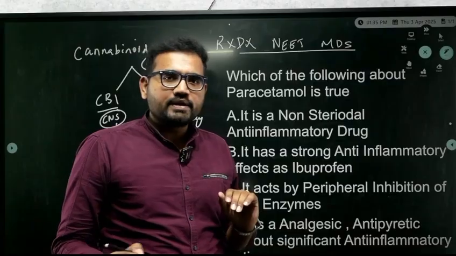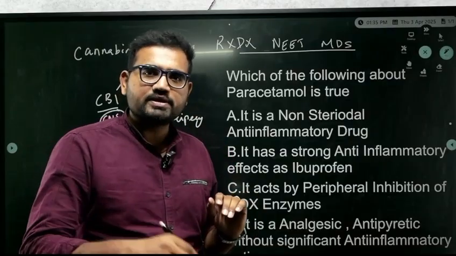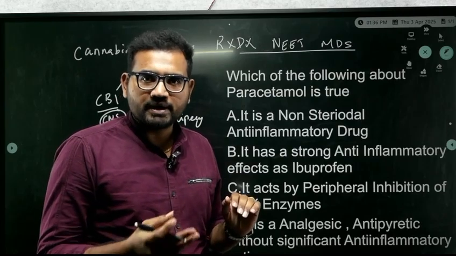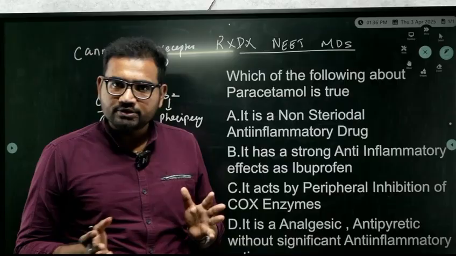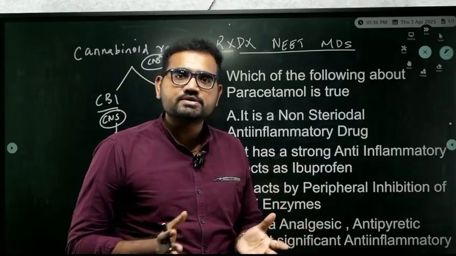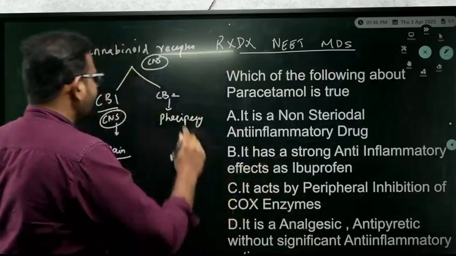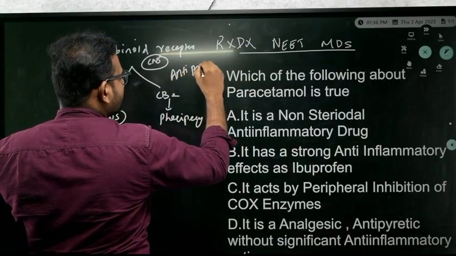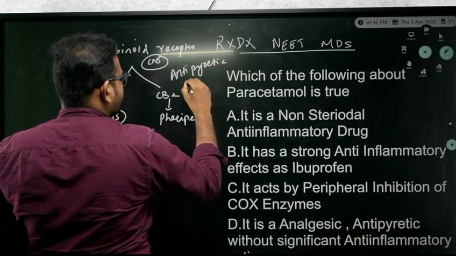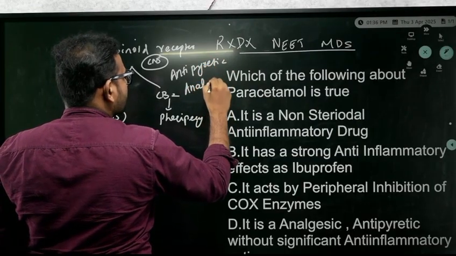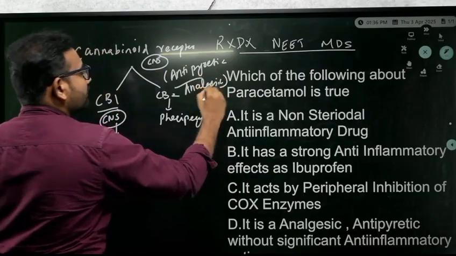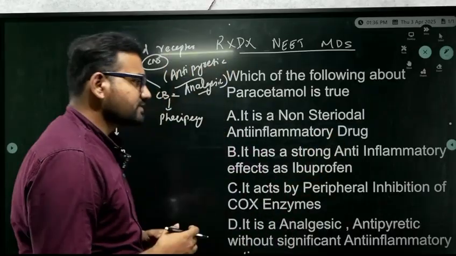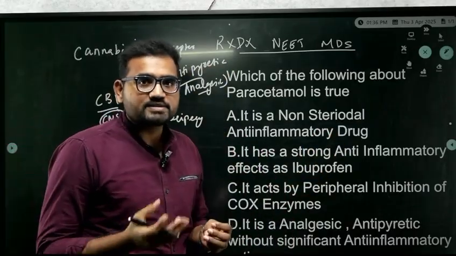Okay, and it inhibits prostaglandins. Prostaglandins are mainly responsible for the cardinal signs of inflammation: tumor, pallor, rubor, calor, loss of function, all those things. So it is going to inhibit prostaglandins. It reduces fever. So paracetamol has only two effects. It is an antipyretic and analgesic. It is not an anti-inflammatory, so it cannot be classified under NSAID. Then what is its classification? It comes under non-opioid analgesic and antipyretic.